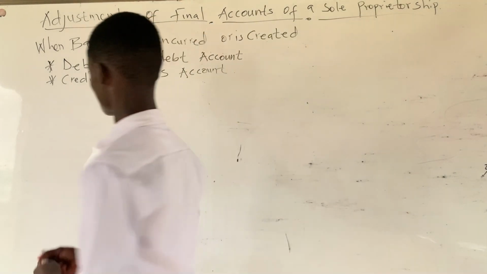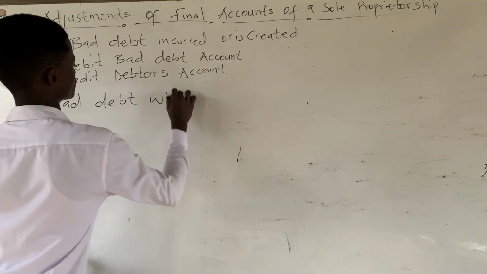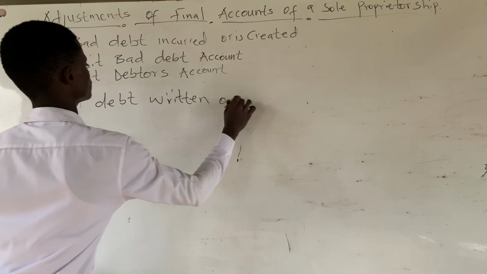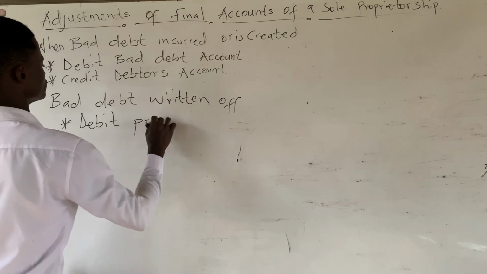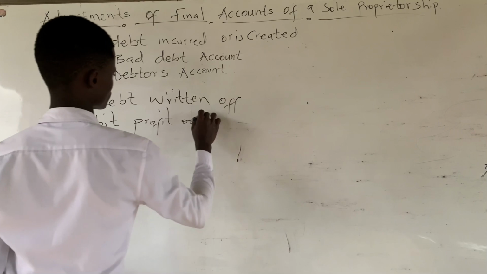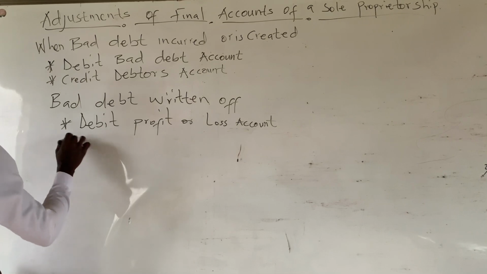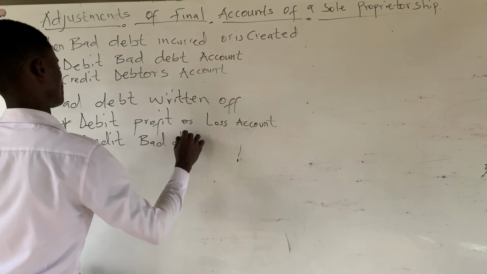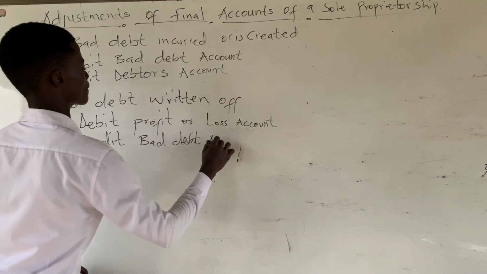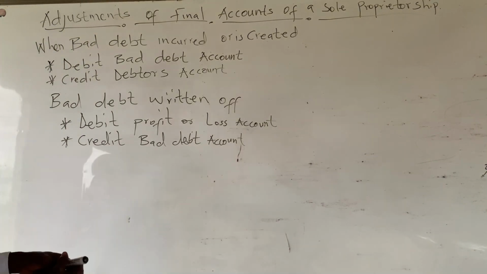So in writing off bad debt, you debit your profit or loss account and then you credit the bad debt or irrecoverable debt account.